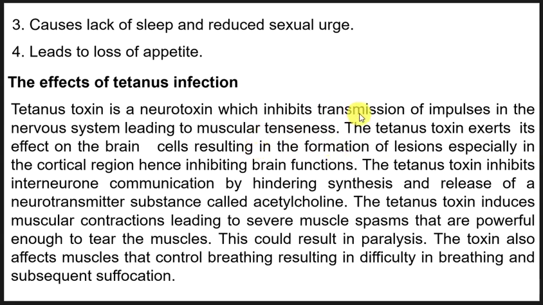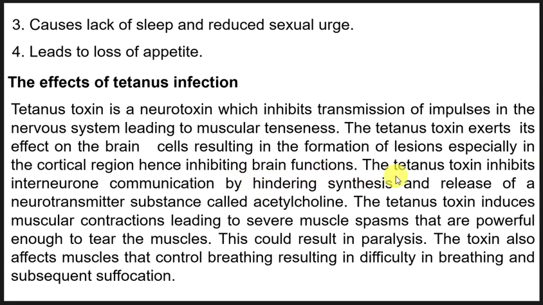Tetanus toxin also exerts its effect on the brain cells, resulting in the formation of lesions. These lesions are actually bruises, especially in the cortical region, hence inhibiting or preventing brain functions.